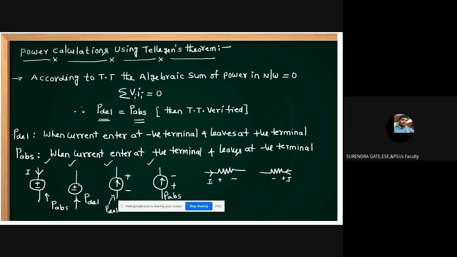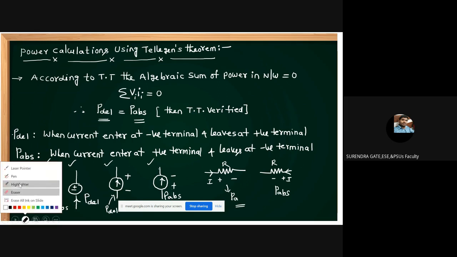Understand? Wherever the current is entering with respect to a resistor, you take that as positive. The remaining terminal is negative. Current enters the positive terminal, so this is P absorbed. Here also current enters positive. That's why a resistor always absorbs only. It cannot deliver.